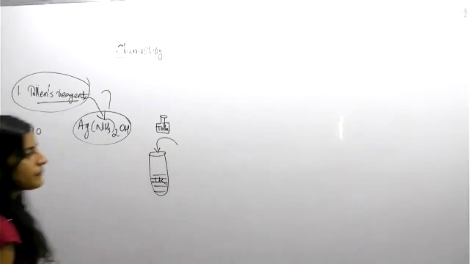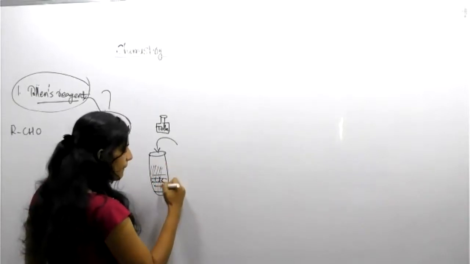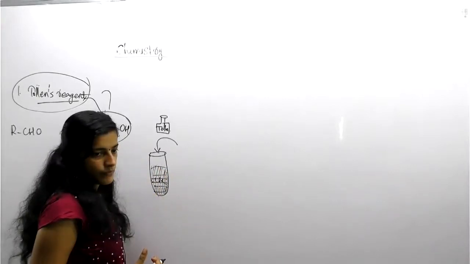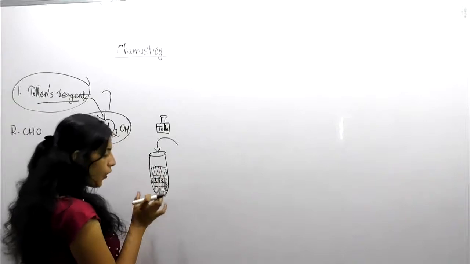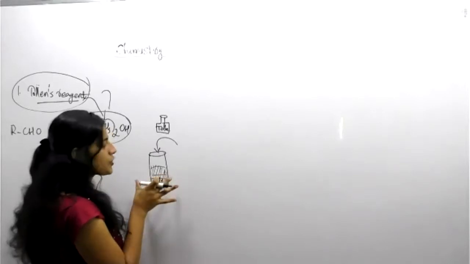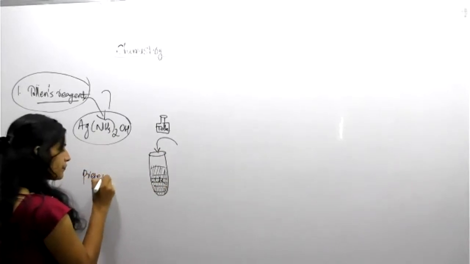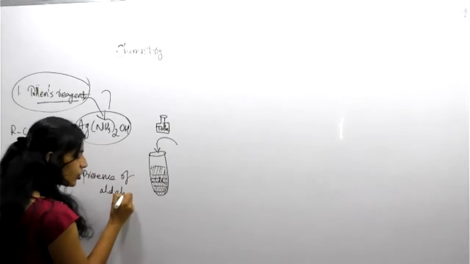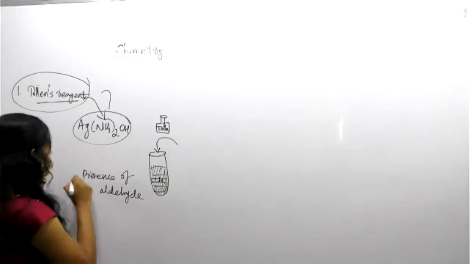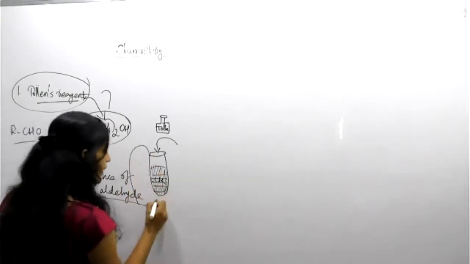After some time, you can see a silver mirror. Silver mirror means the complete test tube is converted into a silvery form. With the help of the test tube, we can even see our face. Silver mirror is there, no? This is due to the presence of aldehyde, not ketone. Ketone will not generate any silver mirror with Tollens reagent. Aldehyde only shows the silver mirror.